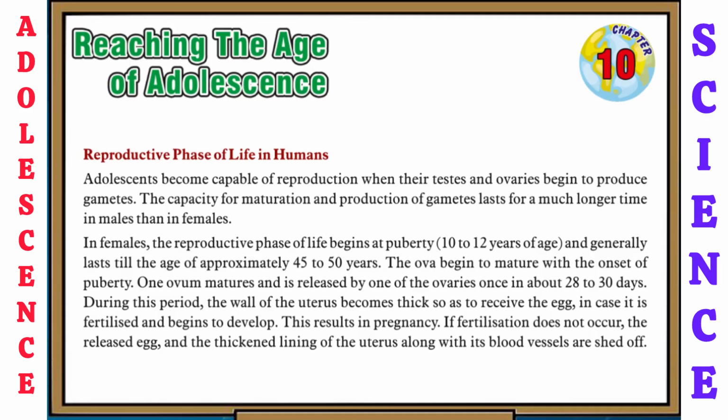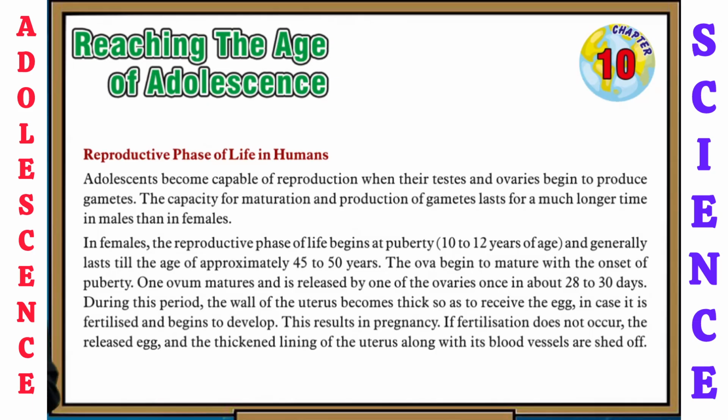In females, the reproductive phase of life begins at puberty, that is 10 to 12 years of age, and generally lasts till the age of approximately 45 to 50 years. The ova begin to mature with the onset of puberty. One ovule matures and is released by one of the ovaries once in about 28 to 30 days.